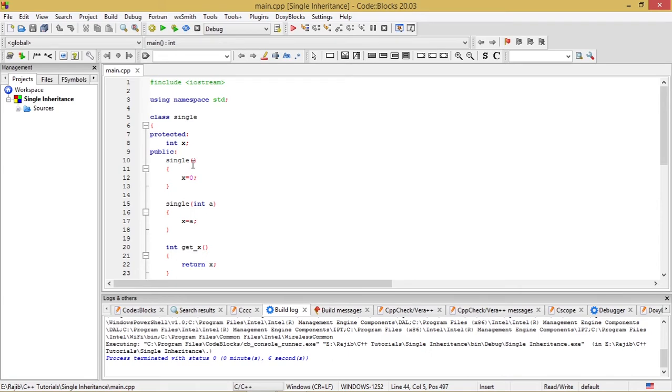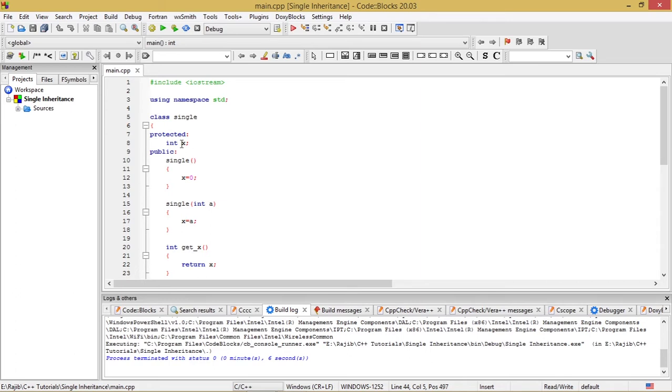So in order to keep the data private to the class itself and to the derived class, we use the visibility modifier protected. Under protected, whatever we write behaves somewhat like the private, as any other variables or member functions declared under the private section behave.